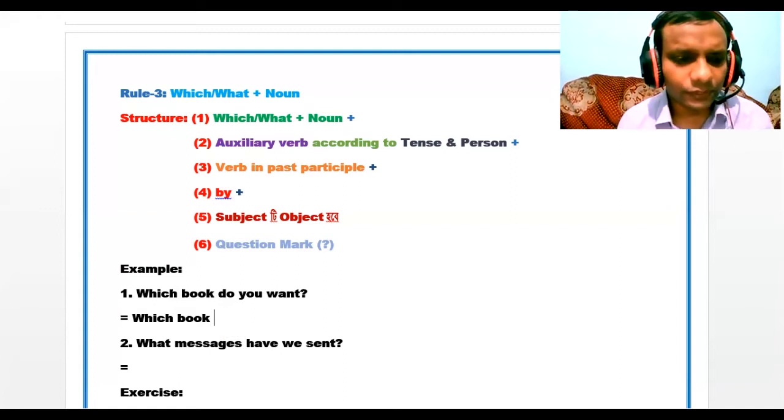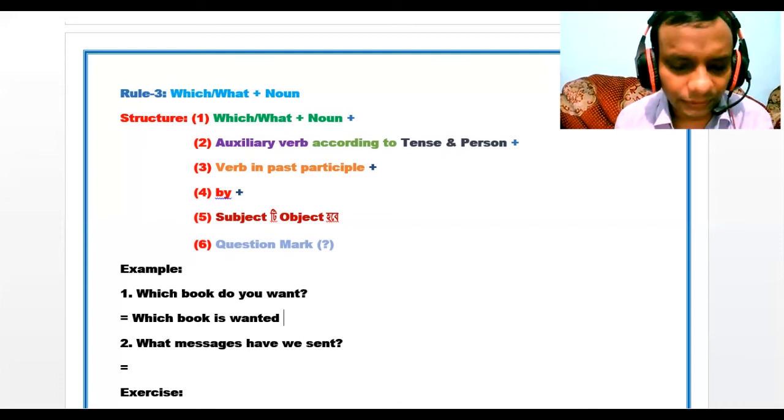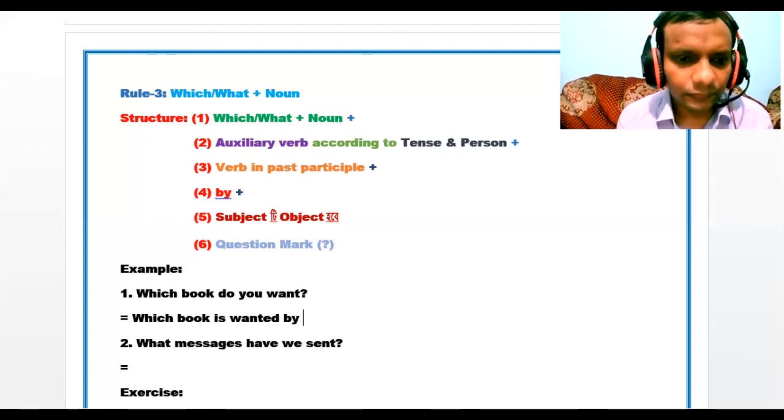That's why we have to use is. And then according to rules, verb in past participle. So which book is wanted? Then by. Then subject will be object, and the object form of you will be you. And last, question mark.